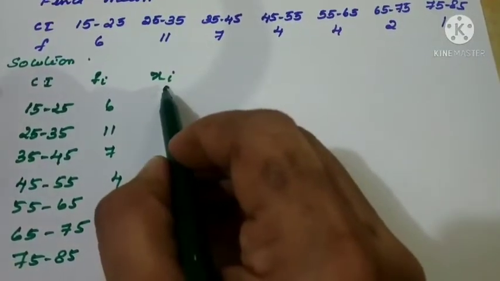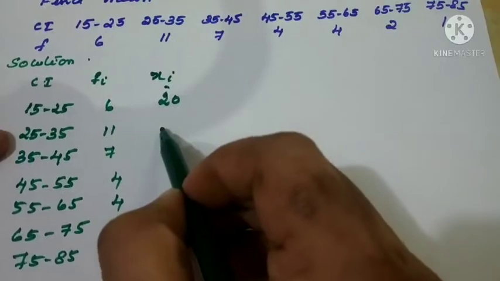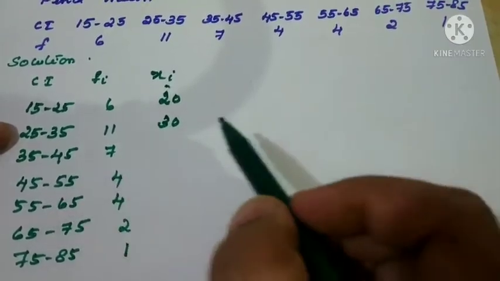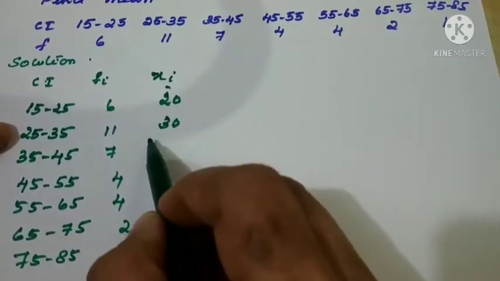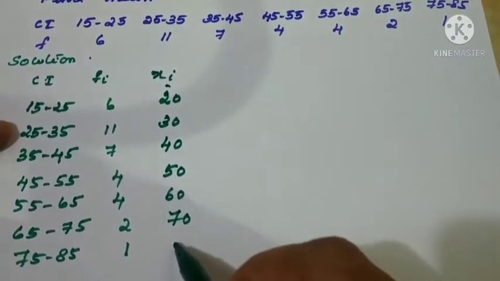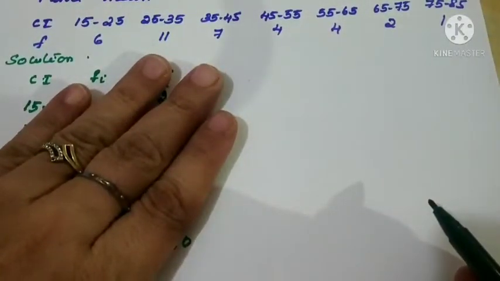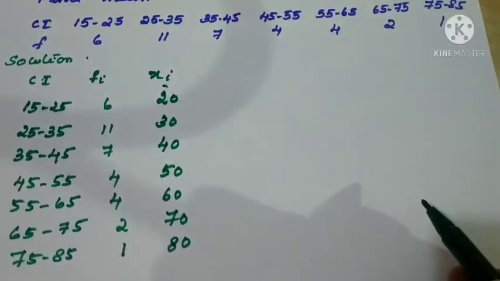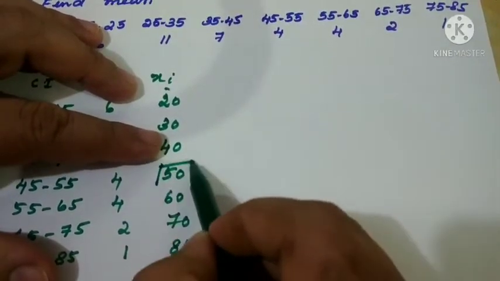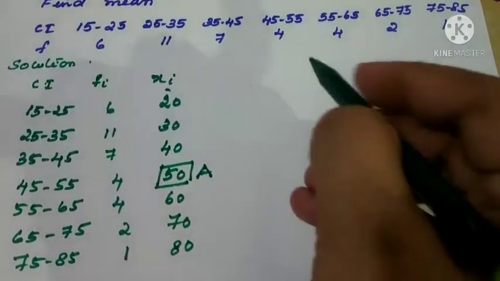Now xi. 15 plus 25, that is 40, divided by 2, it is 20. Then 60 divided by 2, 30. You can see that 10 is the width, everywhere 10 only. So we can add and go 40, 50, 60, 70, then 80. Now up to here it is a direct procedure. What is the next step? We should assume one of the means. Here there are 3 values on one side and 3 on the other, so directly we are getting a middle value. So the assumed mean we have taken as 50.